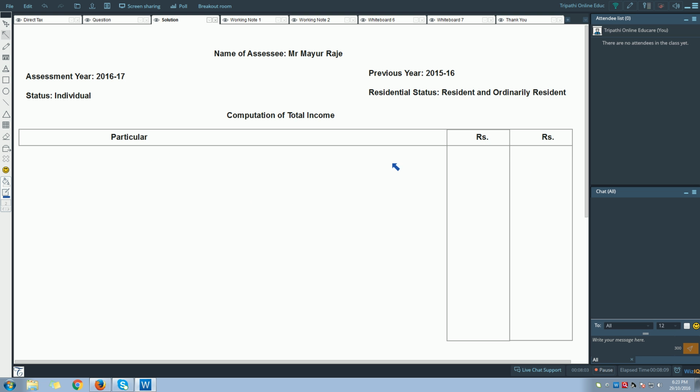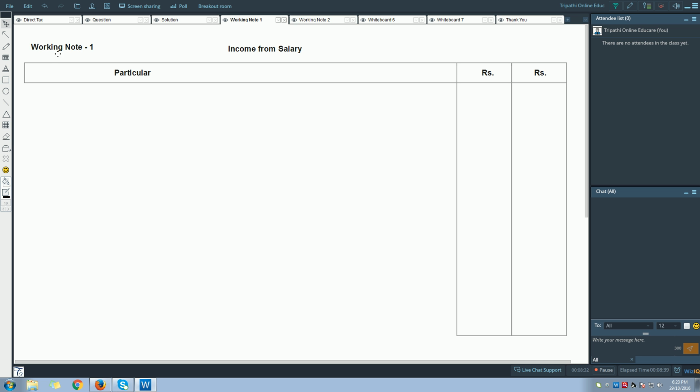This is how you are going to make columns. Particular column, rupees column. This is the inner rupees column. This is the outer rupees column. Fine. So let us start solving this. Now the first thing that we are going to record here is income from salary. But the problem is we don't know the total income from salary, so we will have to go to the working note 1 to get the total income from salary.